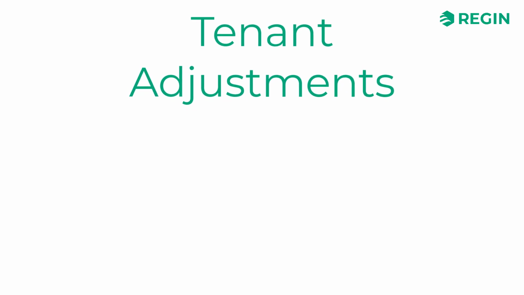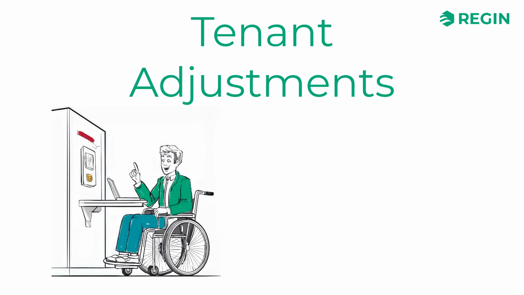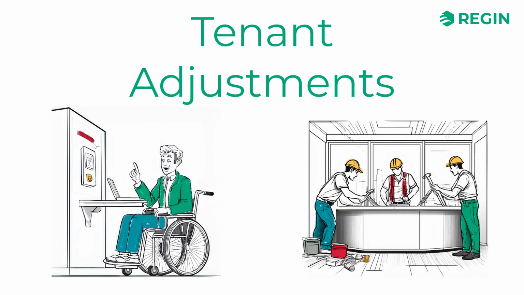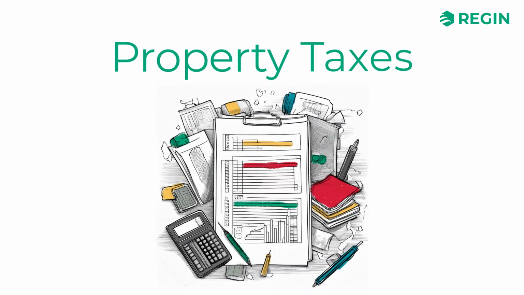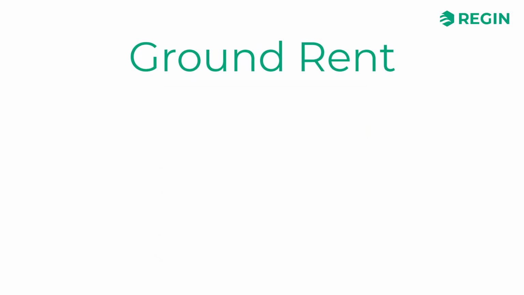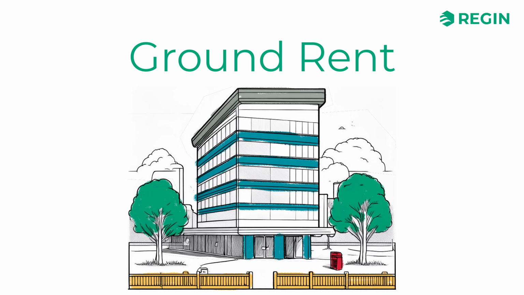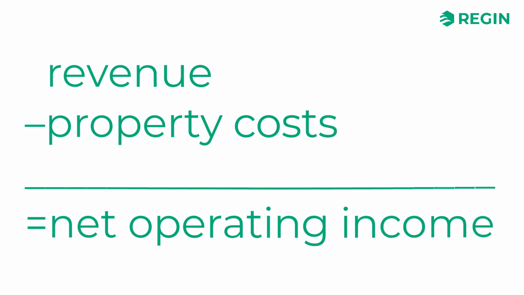Tenant adjustments. Property owners continuously work to meet the needs of their tenants. This may involve accessibility adjustments, but also layout changes such as more office space or larger conference rooms. Property owners need to pay property taxes and so-called ground rent. A company seldom owns the site where their building stands. Rather, it is usually rented from a landowner, for example, a city or municipality. Again, revenue minus property costs yield a net operating income, a key variable when reporting property value.